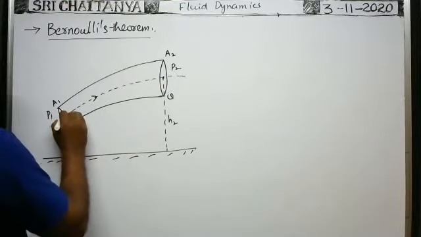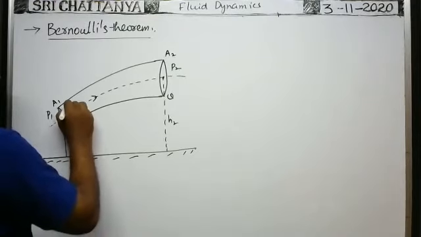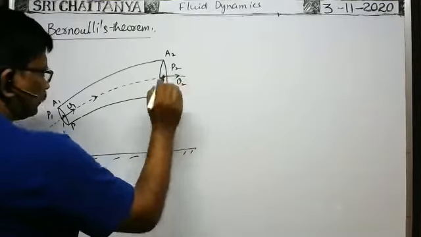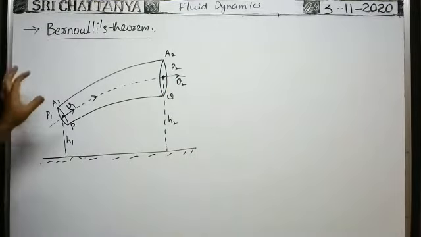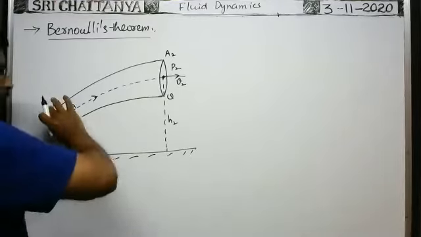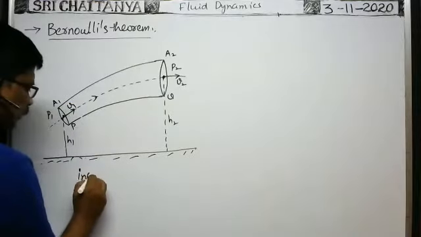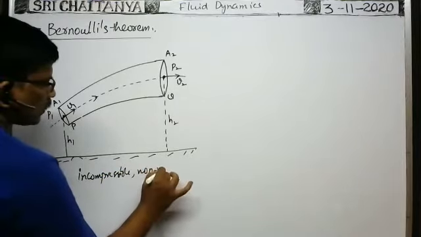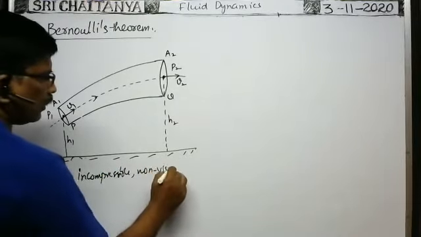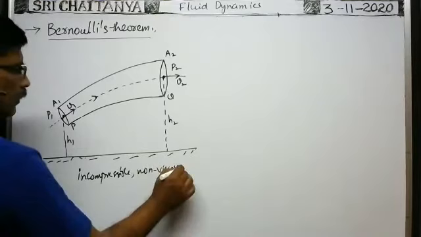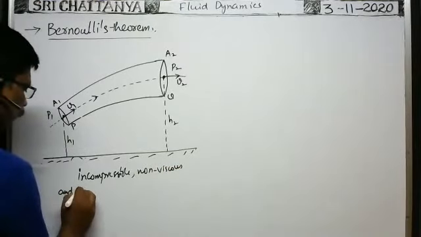While passing through this cross section of the tube, suppose the average velocity of the fluid is say V1. The average velocity of the fluid coming through the other end of the tube is say V2. Then, consider an incompressible, non-viscous, irrotational fluid in this tube. Non-viscous, the viscosity property is not there, that means an ideal fluid.